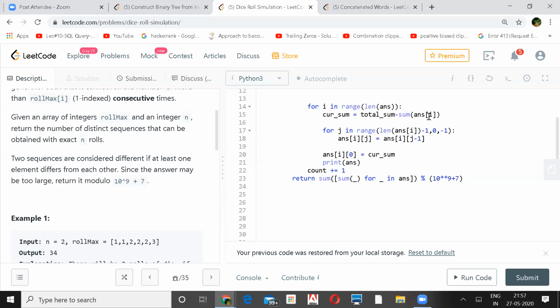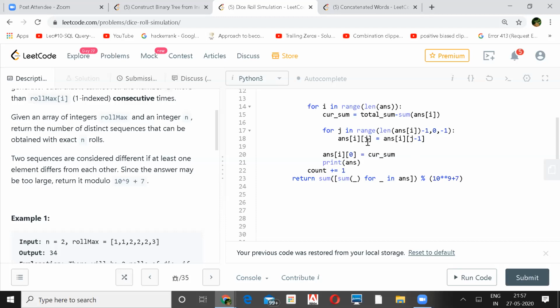Again, this line I didn't get. They're reversing it from the backside and then updating. Which one, line 18? Line 18. They're reversing the answer array from the backside, and each time they are just updating the j.